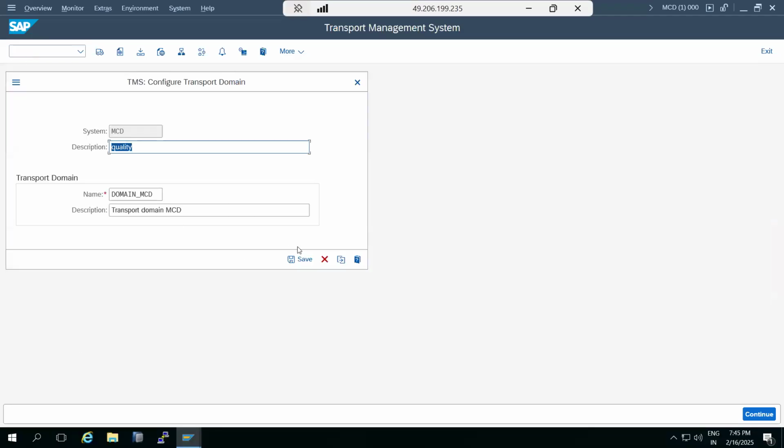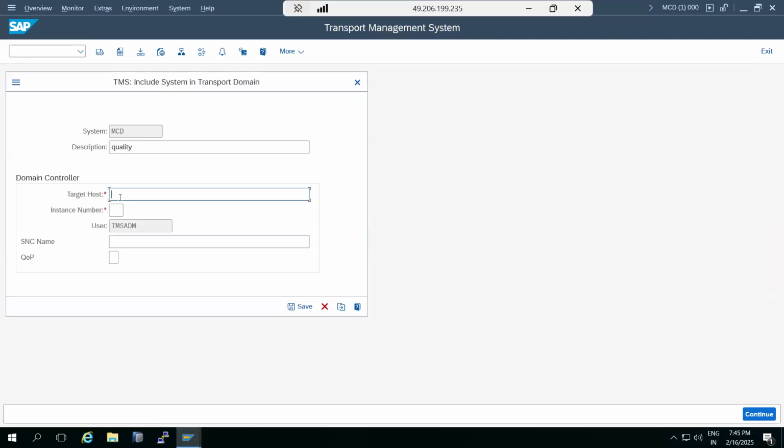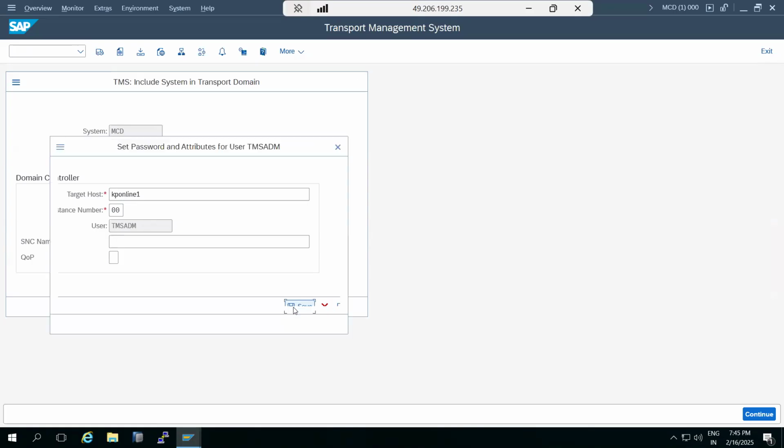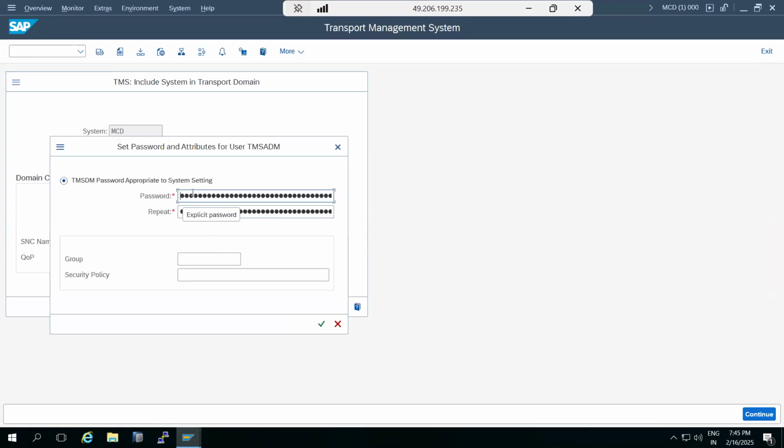In STMS, we are going to add it to NW1. KP online 1 is the NW1 instance, number 00. Then save it. It is asking for the password, so set the password for this one.